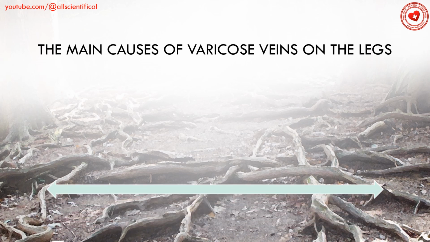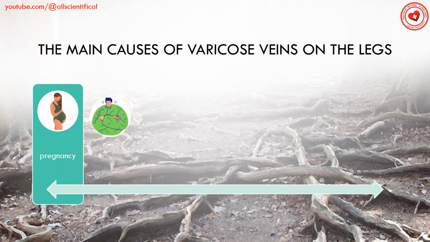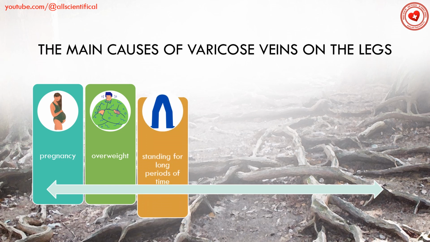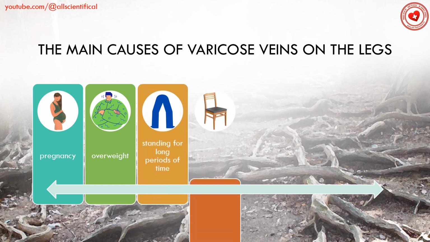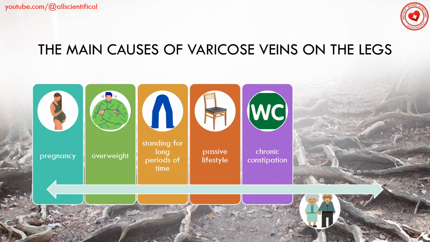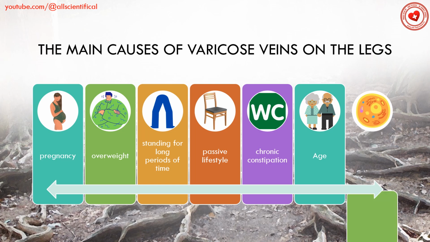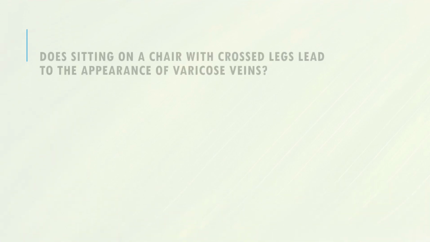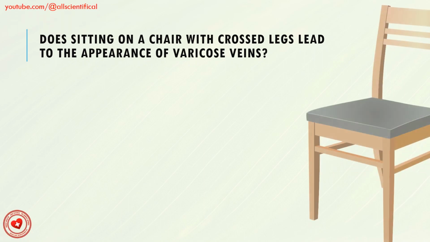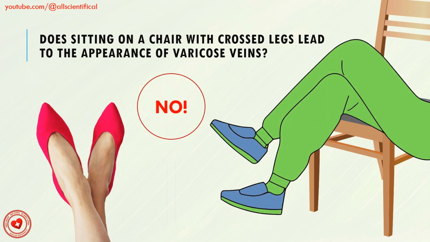The main causes of varicose veins on the legs. The main causes of varicose veins are pregnancy, excess weight, standing on your feet for a long time, passive lifestyle, chronic constipation, age, and tumors less often. It has been observed that sitting on a chair with crossed legs does not lead to the appearance of varicose veins, but may aggravate an existing disorder.